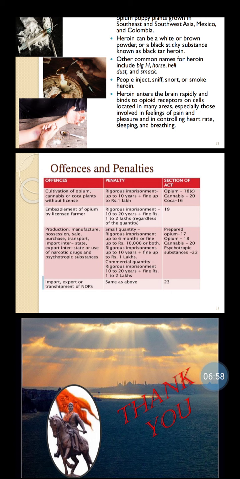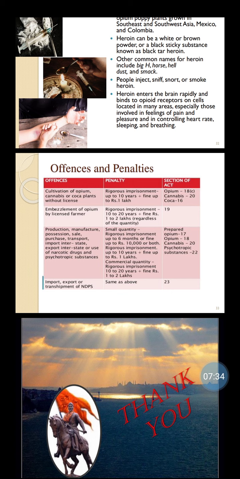Then next, that is production, manufacturing, possession, sale, purchase, transport, import interstate, export interstate, or use of narcotic drug and psychotropic substances. Penalties: small quantity, rigorous imprisonment up to 6 months or fine up to 10,000 or both; rigorous imprisonment up to 10 years or fine up to 1 lakh.